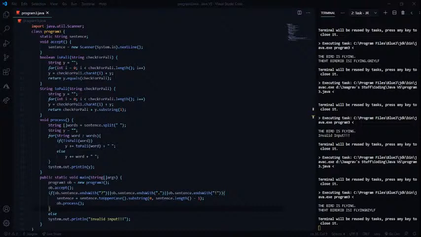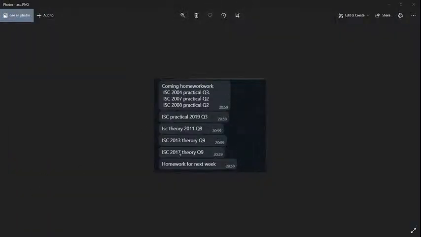Okay, let's see what the next problem is. ISC theory 2011, question 8. I think this one has got the paper.